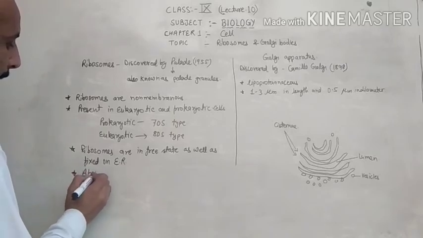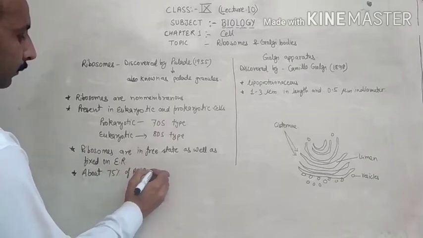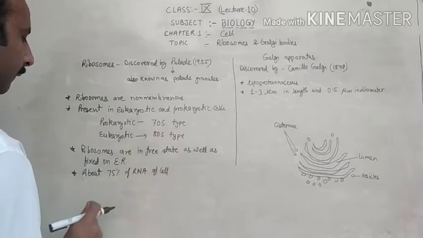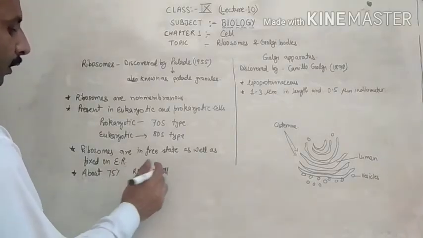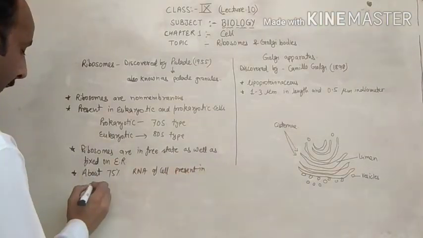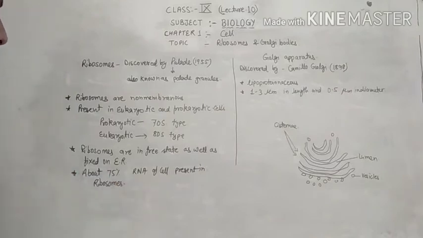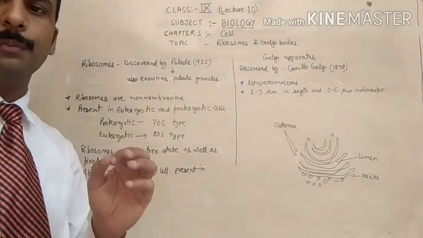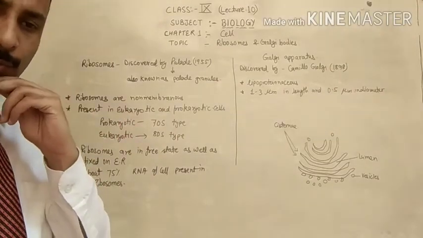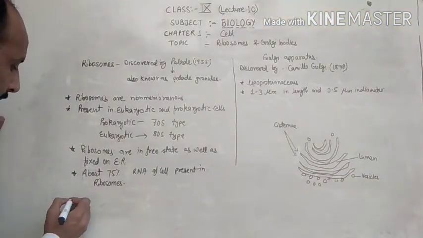Second, about 75% of the RNA of the cell is present in ribosomes. This means the ribosomes are made up of mainly RNA, which is ribosomal RNA.